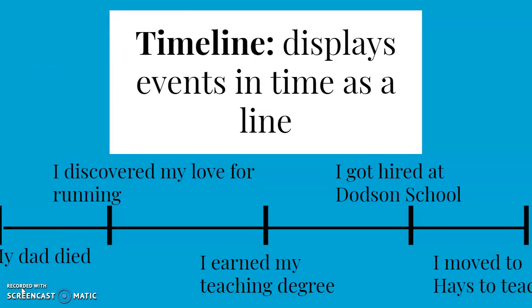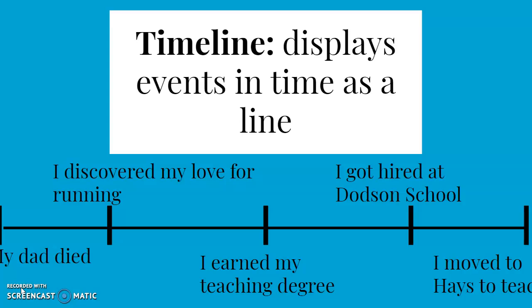A timeline displays events in time as a line. That's really all it is. So I included an example. This is a timeline of 5 of the most important things that I consider have happened in my life. On the left, you're always going to put what happens at the very beginning. And then on the far right, you're always going to put what happens last.